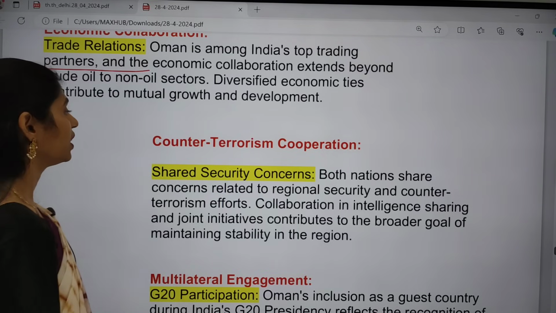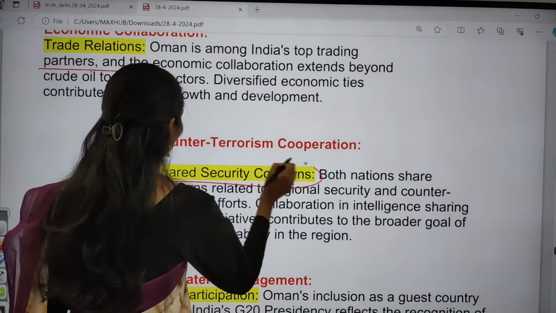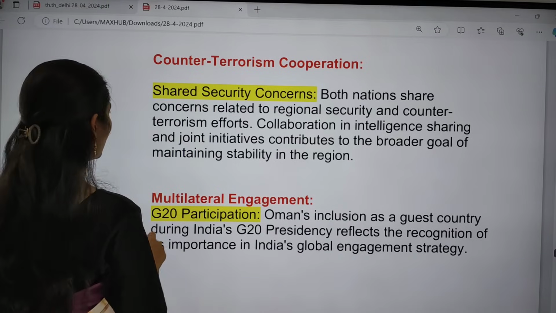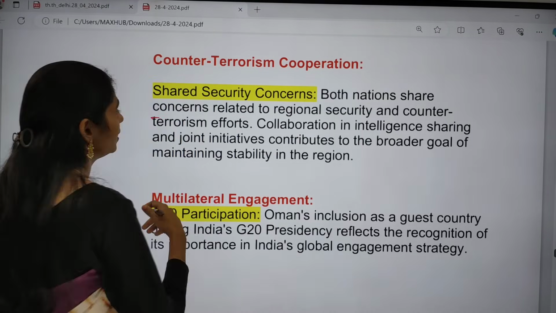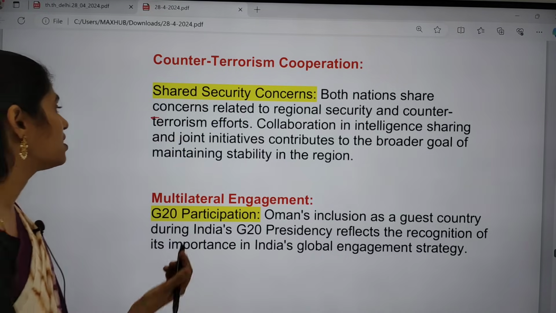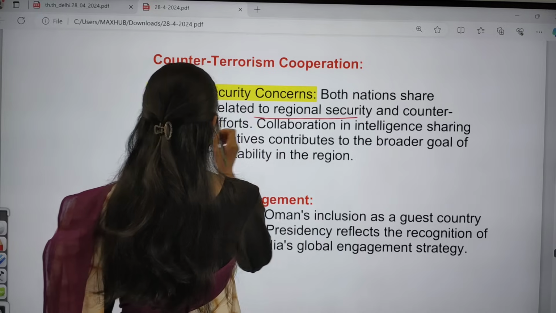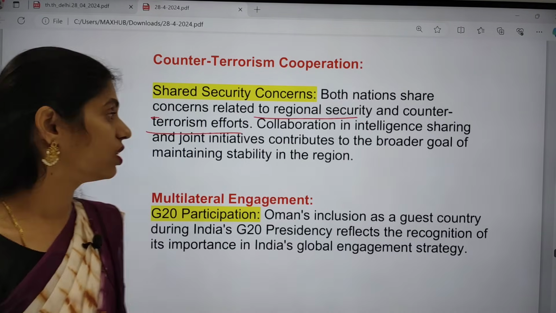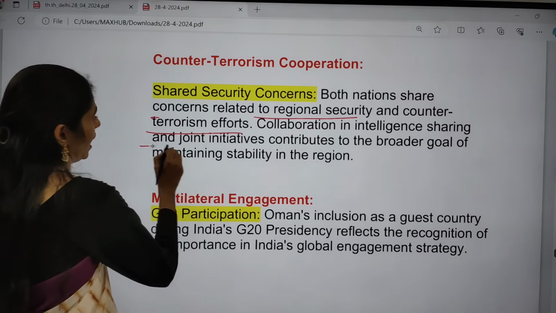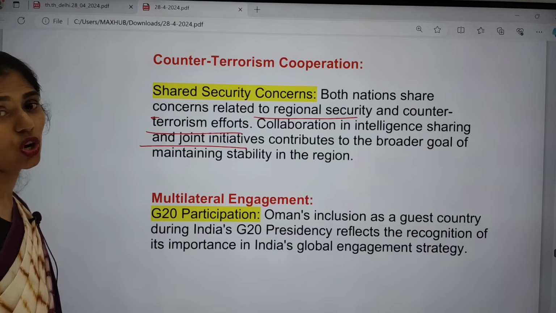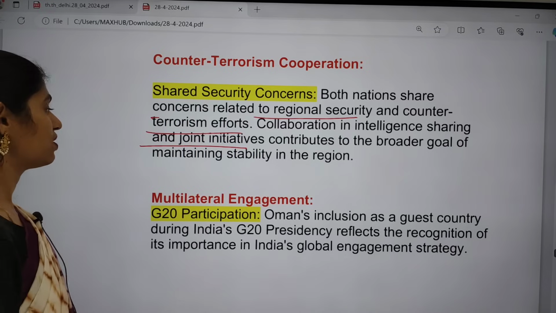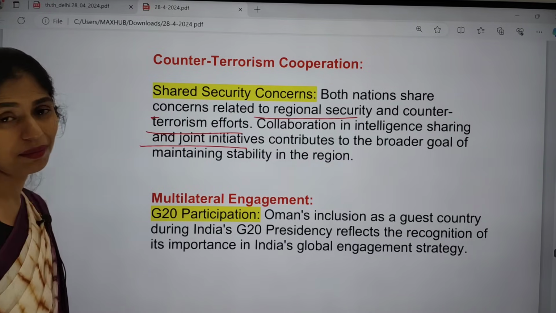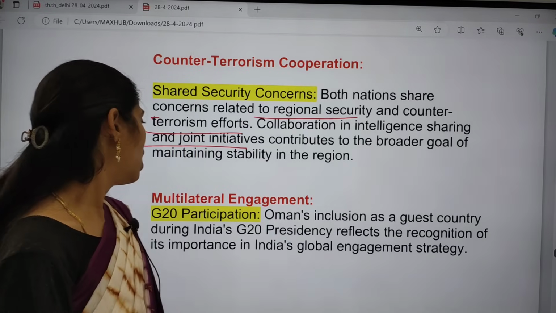And the next one is counter-terrorism operations. There are shared strategic concerns, where both nations share concerns related to regional security and counter-terrorism efforts. We also have collaboration, intelligence sharing, and joint military exercises, and we are focusing on a much bigger goal so that we can maintain stability in this region.